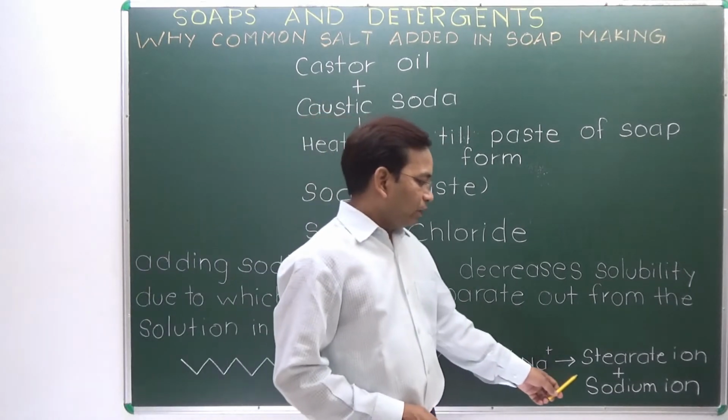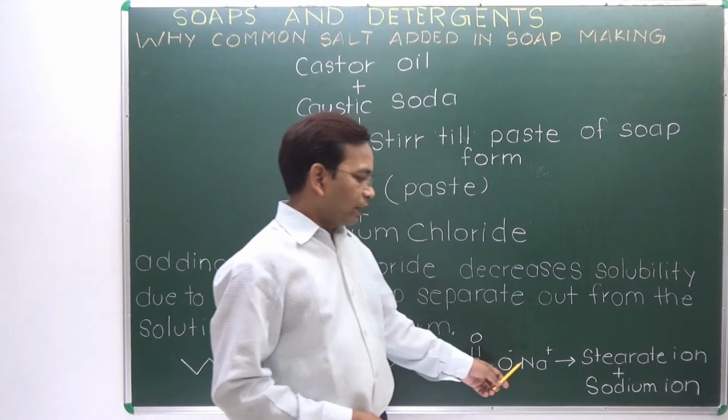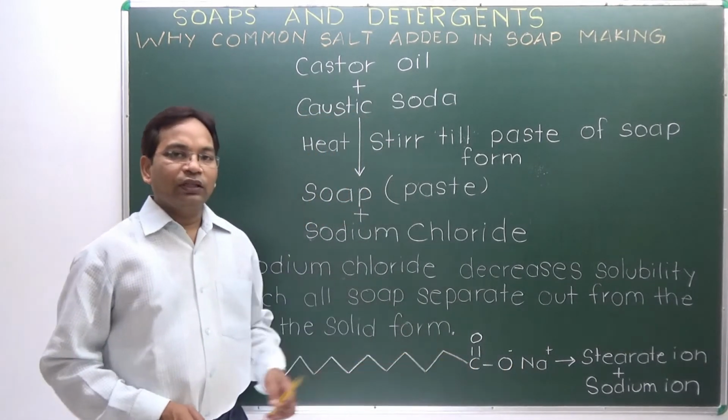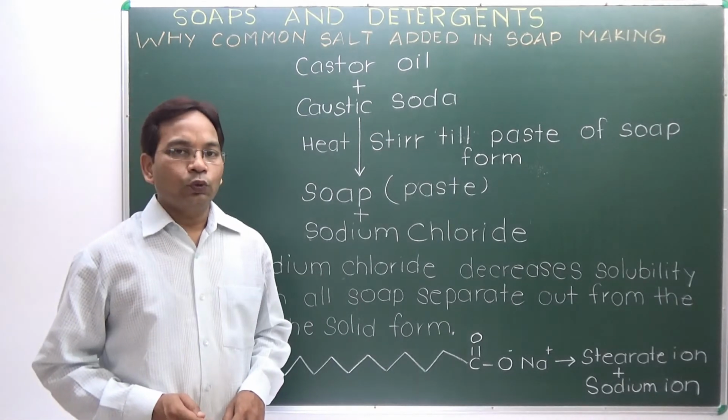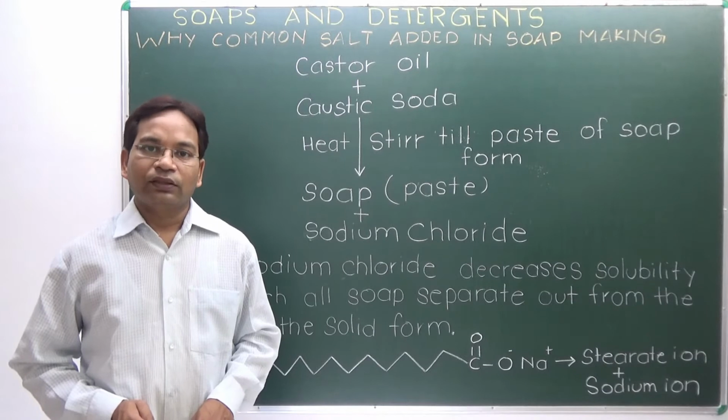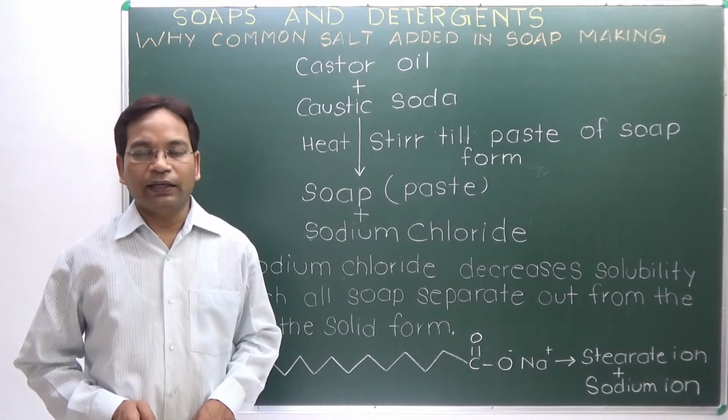This common ion effect causes the reverse reaction, so sodium stearate or soap precipitates out of the solution. That's why sodium chloride is added while preparing soap.